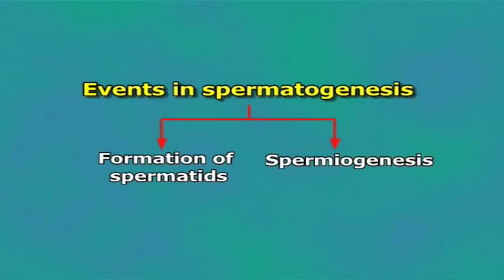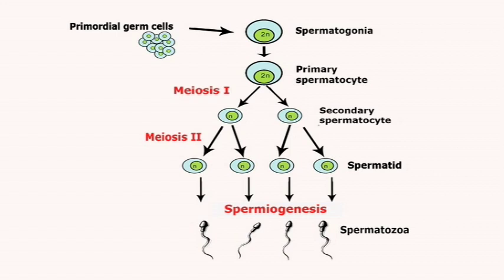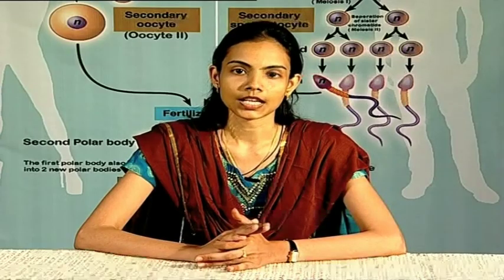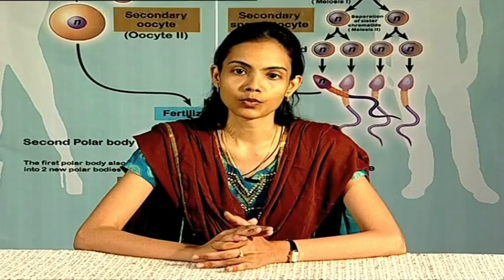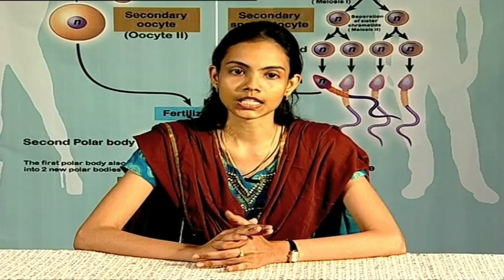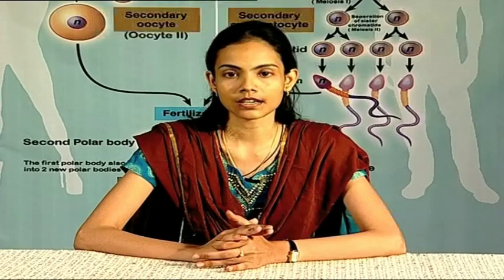Spermiogenesis. The differentiation of the spermatids into spermatozoon is called spermiogenesis. The haploid spermatid is a typical cell containing nucleus and cytoplasm with centrioles, Golgi bodies and mitochondria. The sperm is a very active and mobile cell. Therefore, to provide greater mobility to the sperm, the following changes occur.